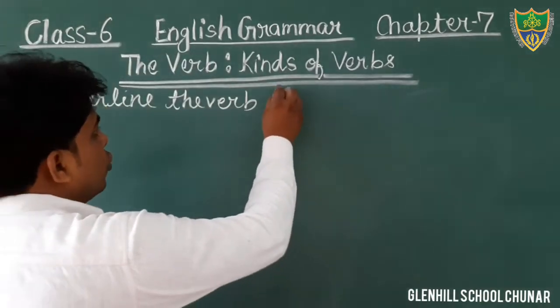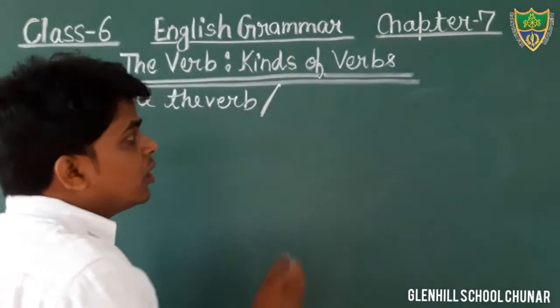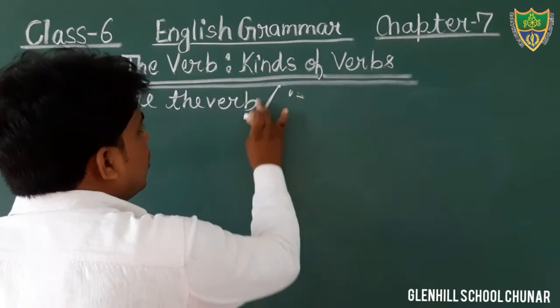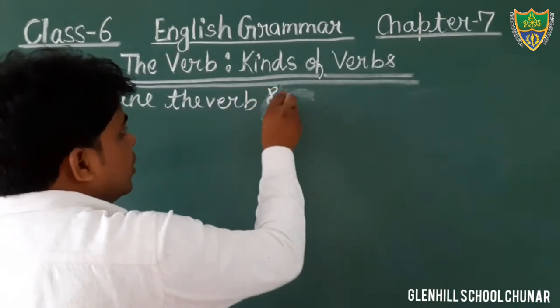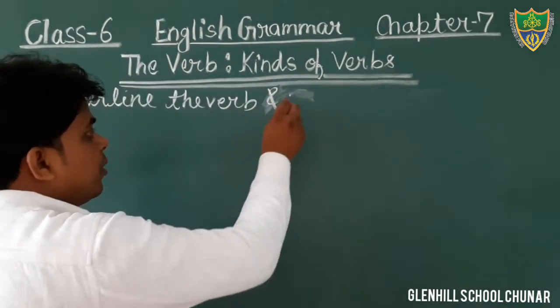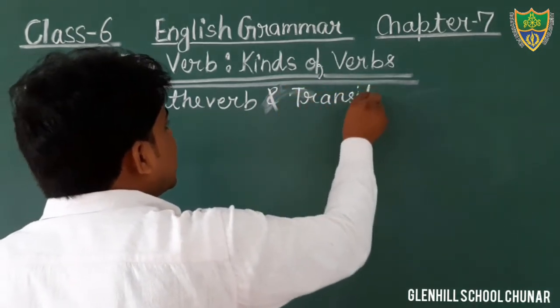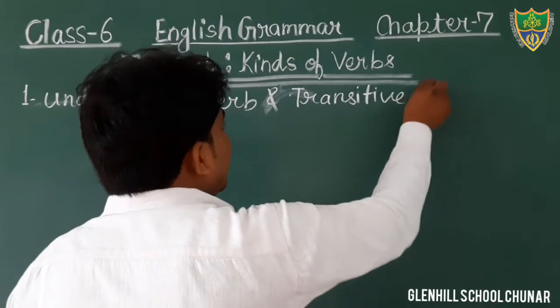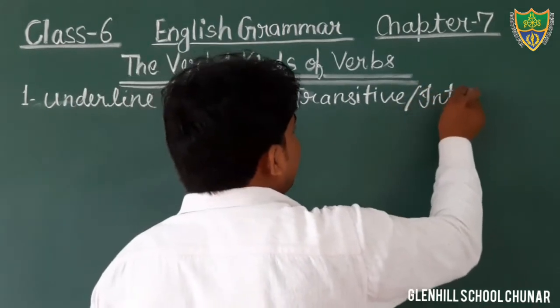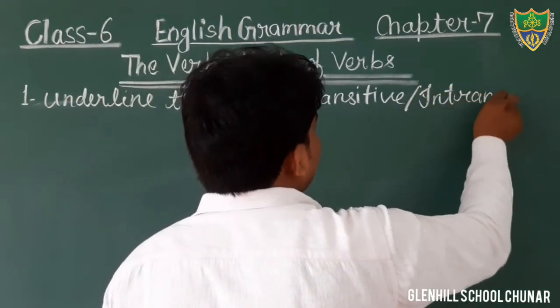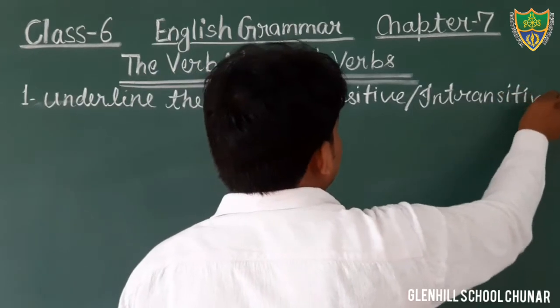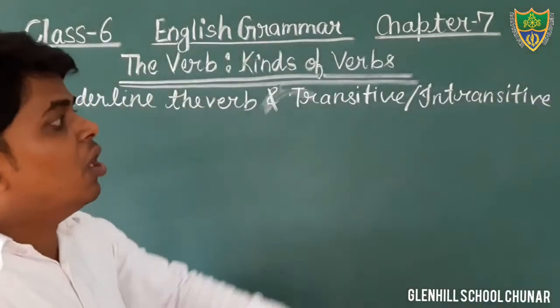And there is one more question to tell. There are two questions mentioned in the exercise. We also have to tell whether the verb is transitive or intransitive. You have to write in the given blank. Okay? Just see, transitive or intransitive.